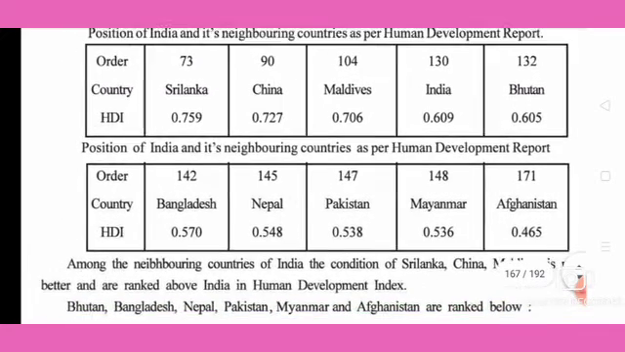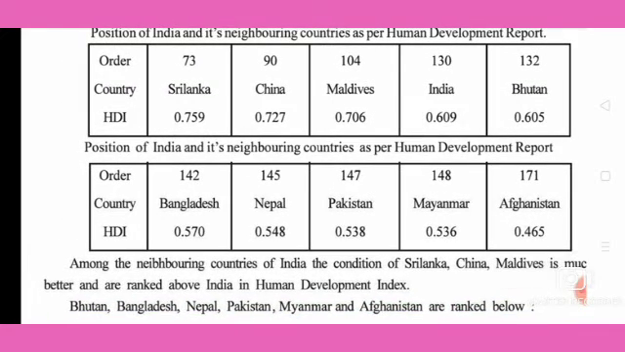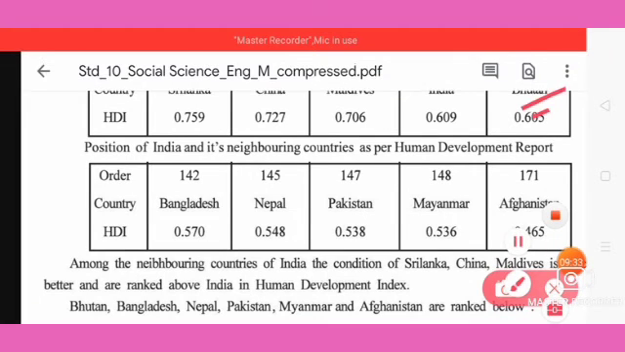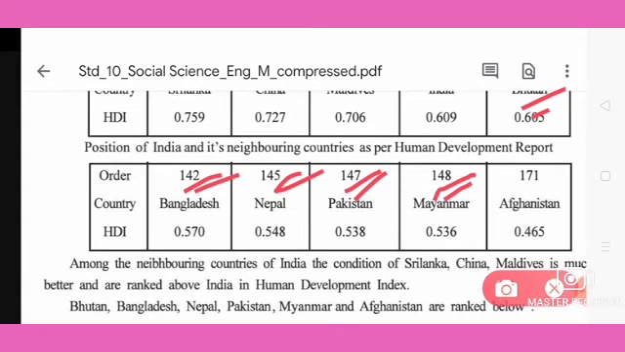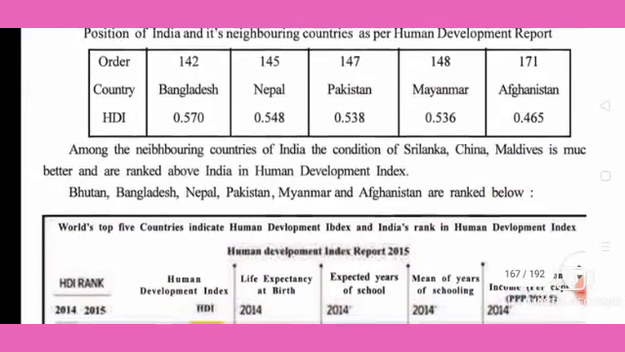So see here, because we are in 130th position, afterwards you see here Bhutan comes in which position? Then 132. Here Bangladesh 142. Then Nepal 145. Then Pakistan 147. Myanmar then 148. Then Afghanistan 171. That is why these three, Sri Lanka, China, Maldives, are above India.